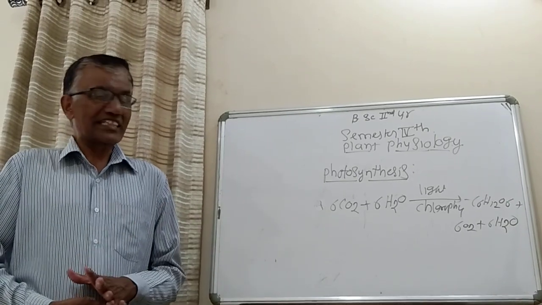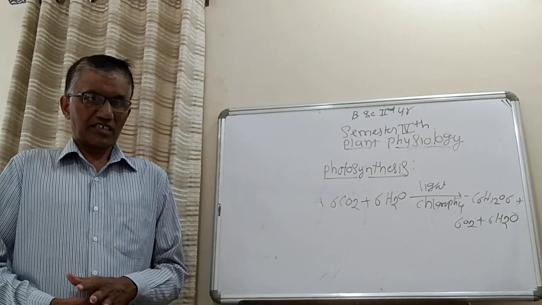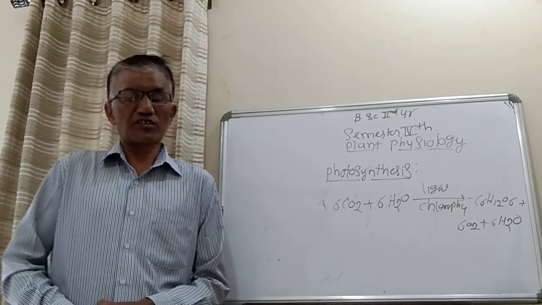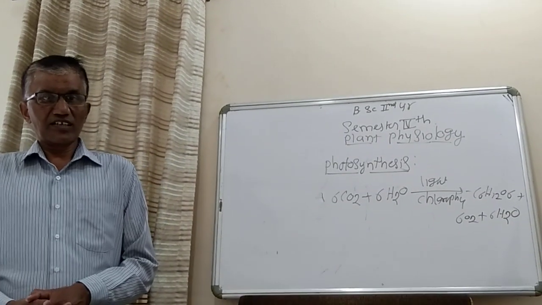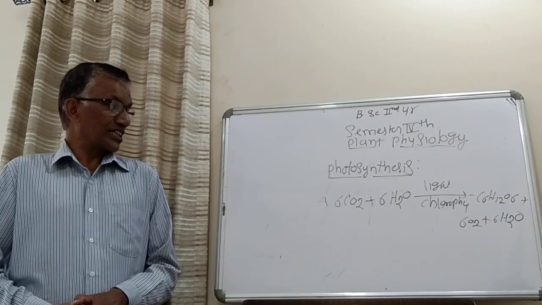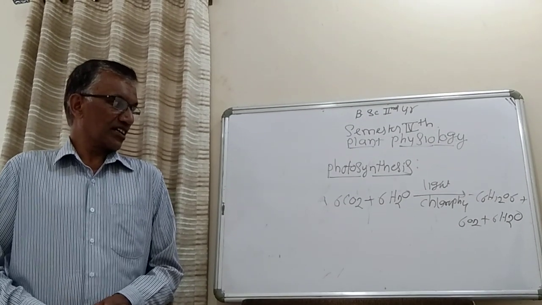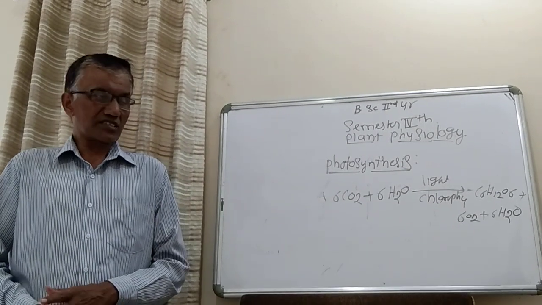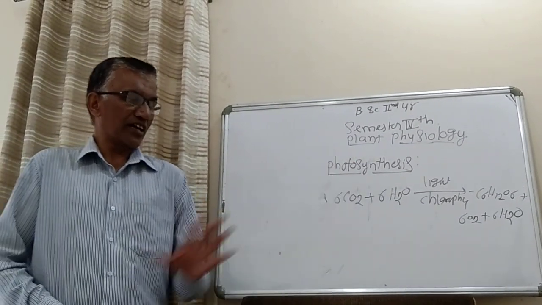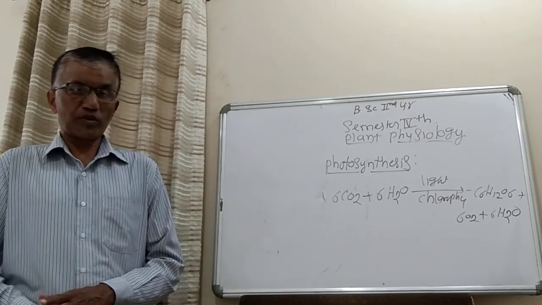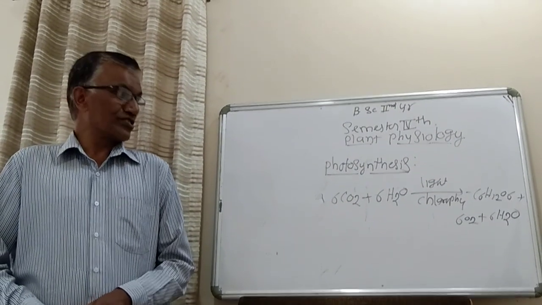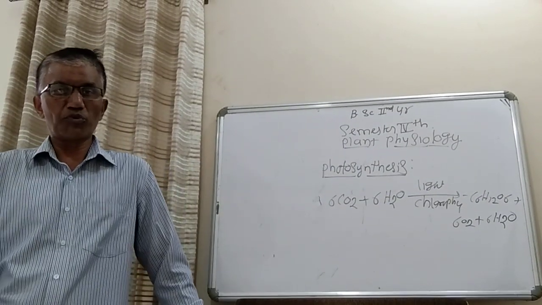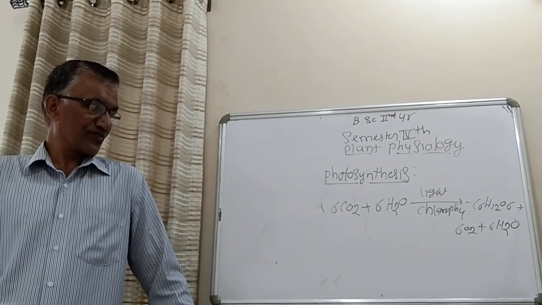Photo means light, synthesis means production. Whatever things are produced by plants in the presence of light, using the raw materials carbon dioxide and water, in the presence of light and chlorophyll molecules, they produce one of the most important organic chemical compounds, that is glucose.